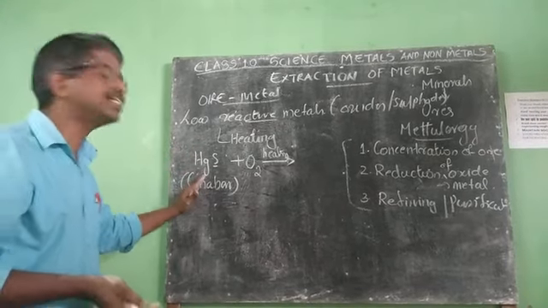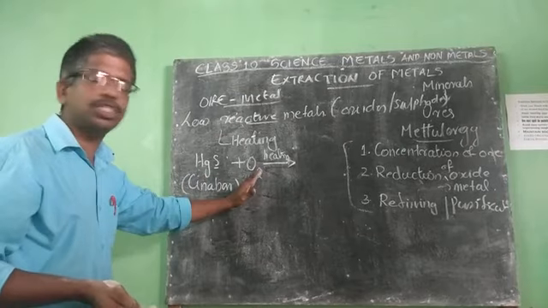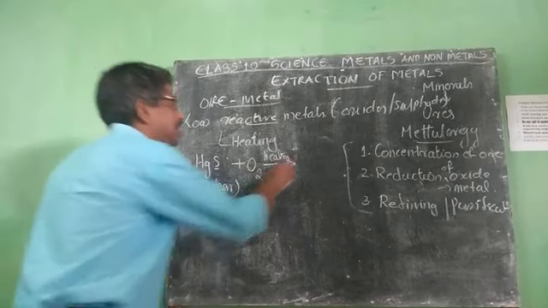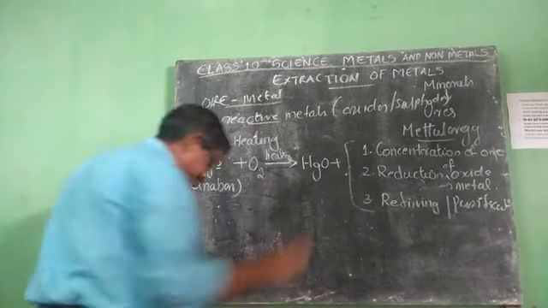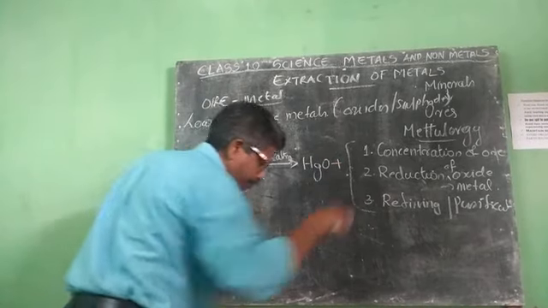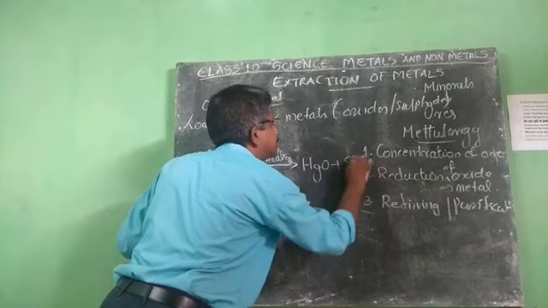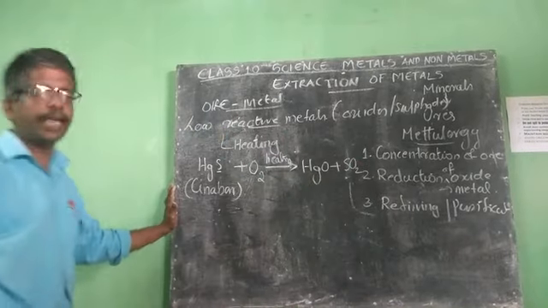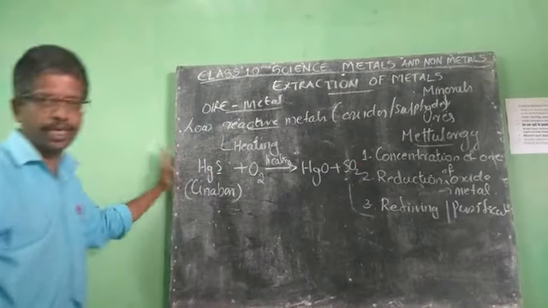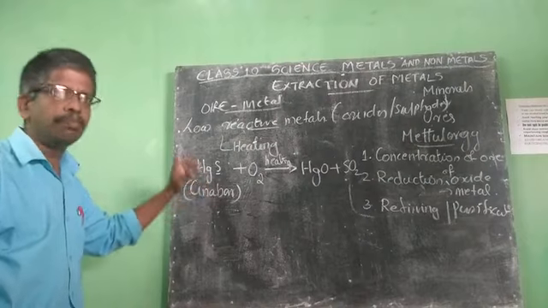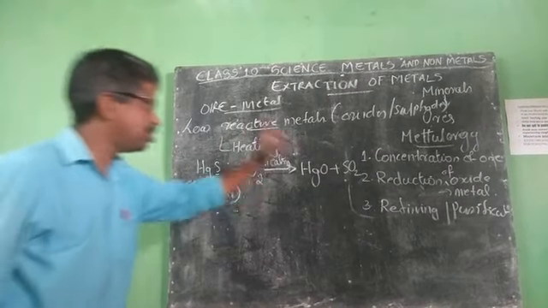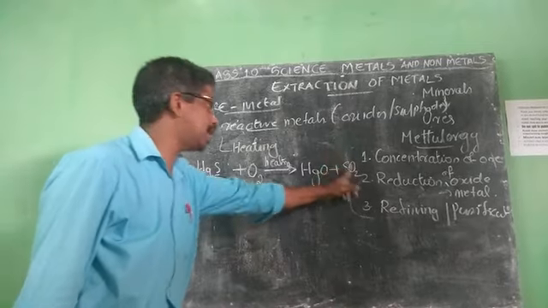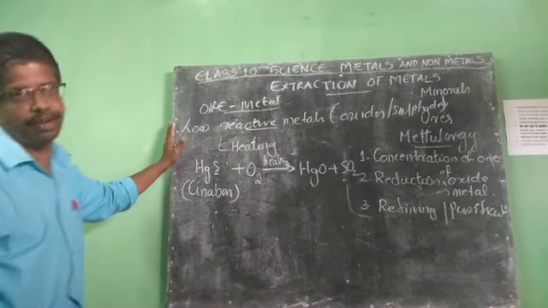When we heat that cinnabar in the presence of oxygen, what do we get? We get mercuric oxide, HgO, and sulfur dioxide.